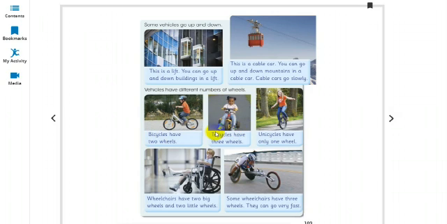Then this is, do you know what is this? This is a tricycle. Why it is called tricycle? Because it have three wheels. See here, bicycles have two wheels and tricycles have three wheels. One, two, three.